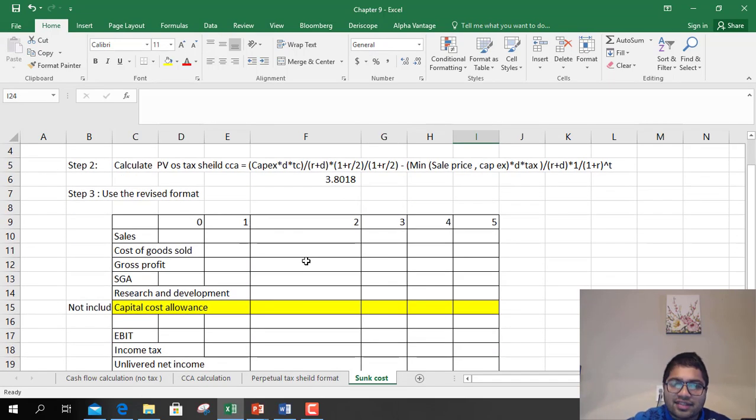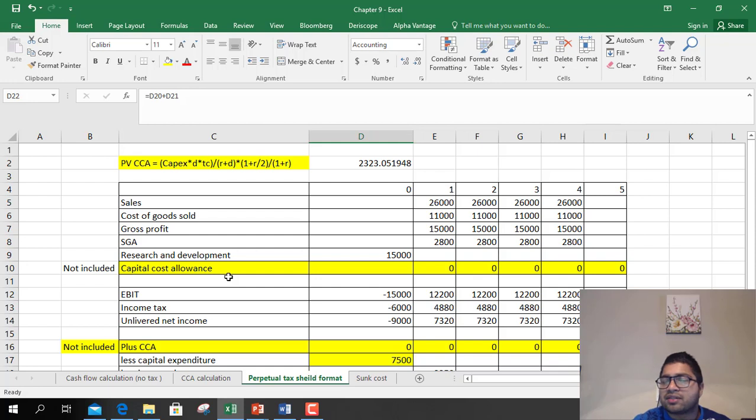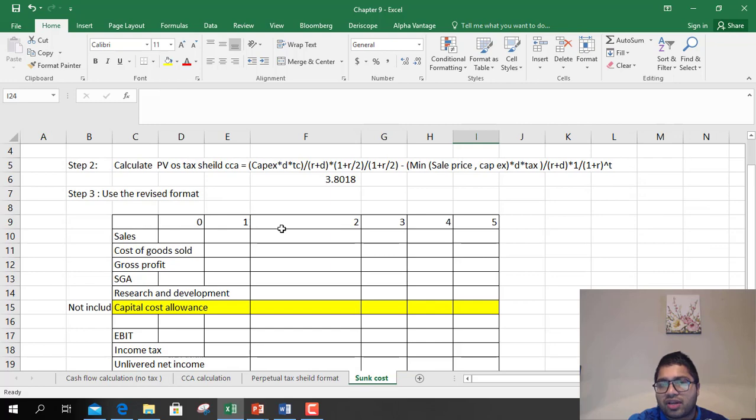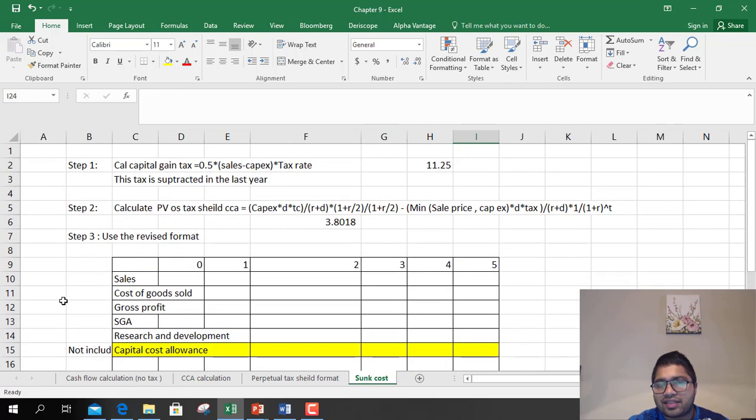This perpetual tax shield works when you're not selling that asset, you're keeping that asset for something else. But if the project is over and you want to sell the asset, then you have to use the sunk cost formula sheet. How to do it? It's a 3-step format.